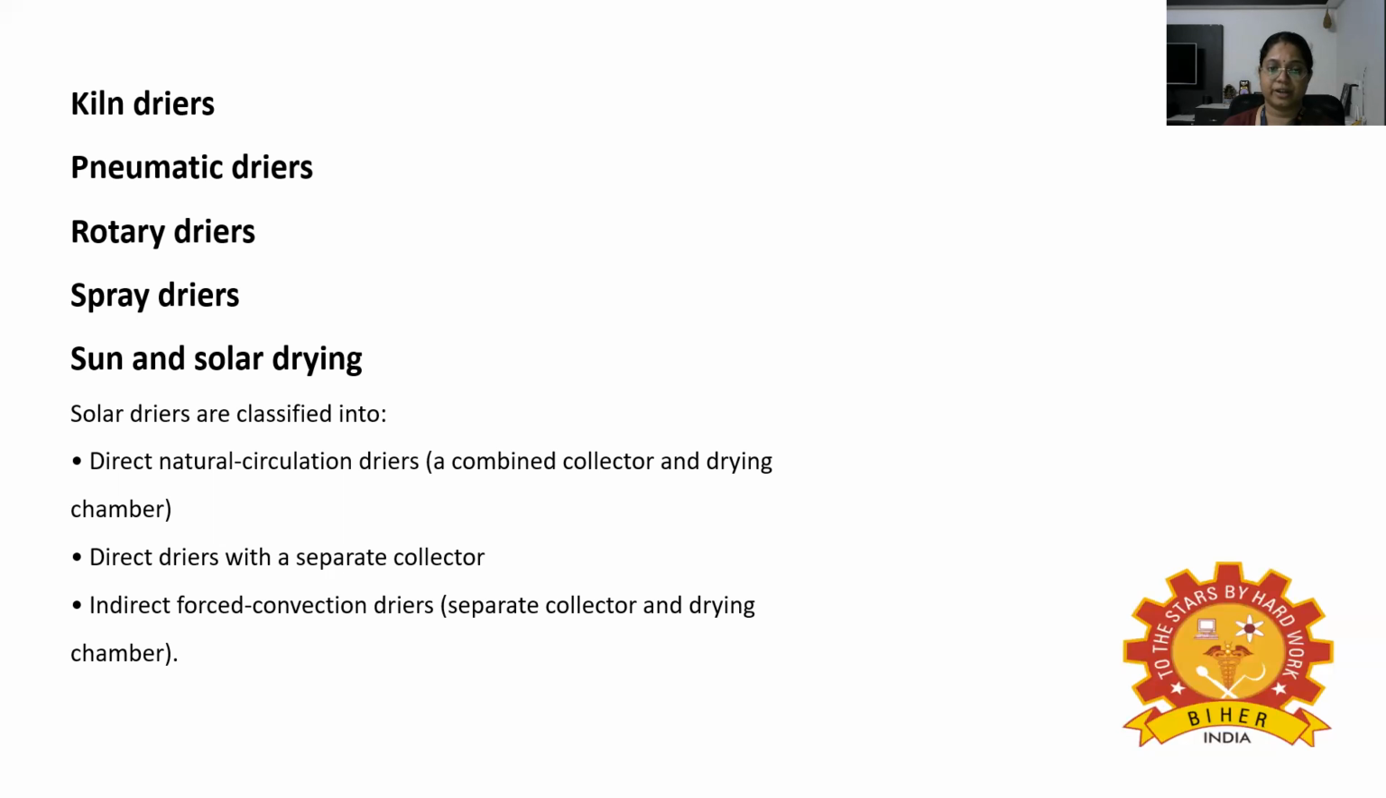Next is about spray dryers. A fine dispersion of pre-concentrated food is first atomized to form fine droplets and then sprayed into a countercurrent flow of heated air at 150 to 300 degrees centigrade in a large drying chamber. Different types of atomizers are used, like the centrifugal atomizer, pressure nozzle atomizer, two-fluid nozzle atomizer, or ultrasonic nozzle atomizer.